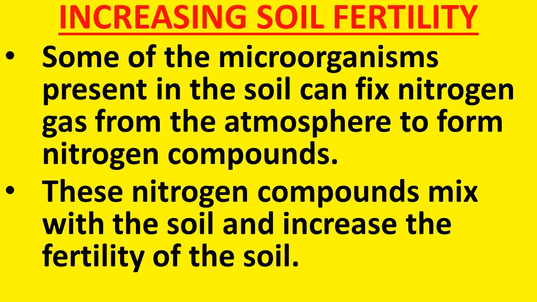Some of the microorganisms present in the soil can fix nitrogen gas from the atmosphere to form nitrogen compounds. Students, in the first chapter, we have learned the importance of nitrogen in the growth of plants. Plants need nitrogen to prepare nutrients other than carbohydrates, like protein. And also you know that plants are growing in a pool of nitrogen. That is, nitrogen is there in the air. The major gas present in the air is nitrogen. But plants cannot absorb nitrogen gas directly from the atmosphere.